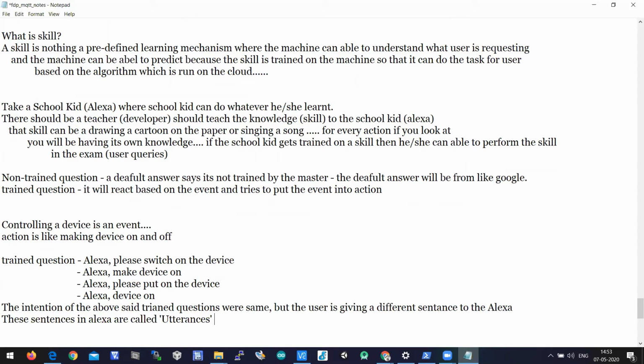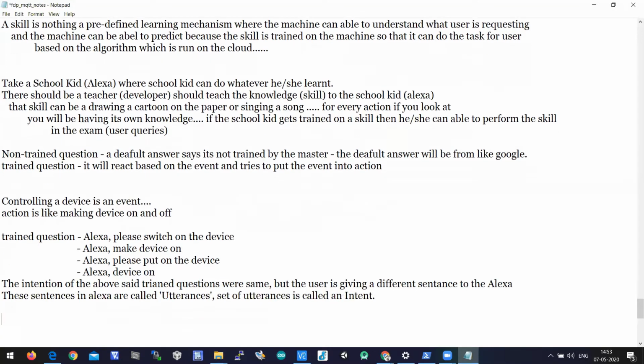Okay, "Alexa, please switch on the device." That is called an utterance. So here, a set of utterances is called an intent. What is the intent here? Intent is nothing but an action. Say something like device on. Or there is one more, say intent 1, intent 2. Intent 2 is another action which is like making the device off.